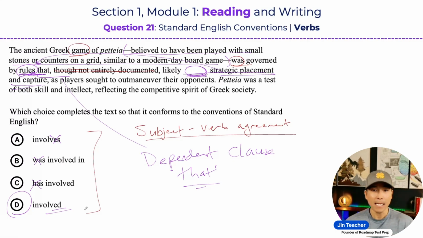Okay, so hope you guys found some value from this lesson. Make sure that when you encounter verb questions in the future, you think in that order. So remember to think subject-verb agreement, verb forms, and then verb tenses last.